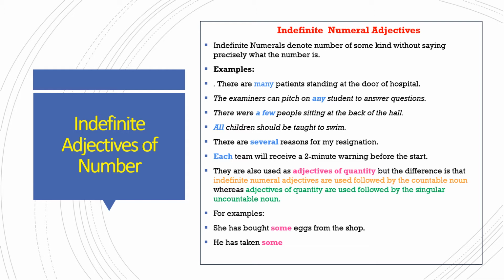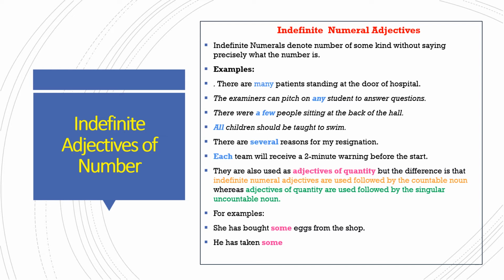All children should be taught to swim. All children, the children who are there, all children should be taught to swim. So all becomes everyone. So it becomes indefinite numeral adjective. There are several reasons for my resignation. Several reasons, there may be 10 or 5 or 4, whatever countable reasons are there. So several becomes a countable adjective. So it is indefinite numeral adjective.